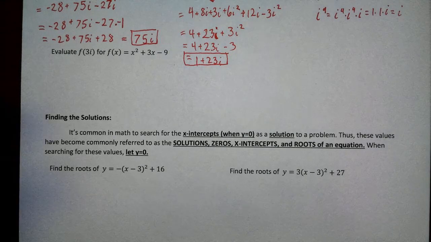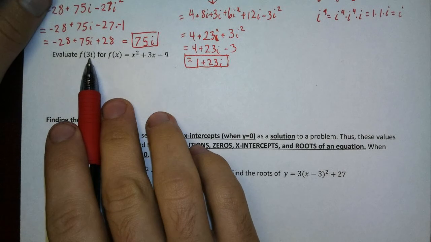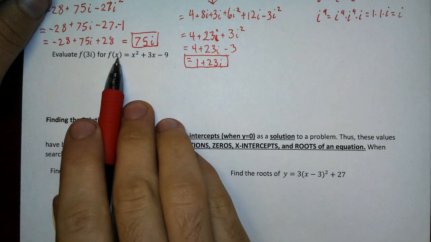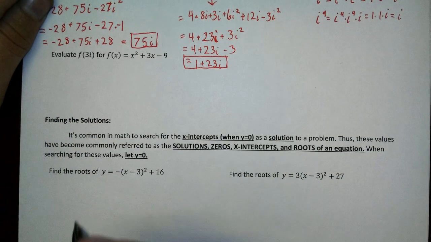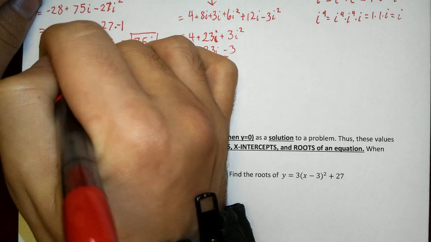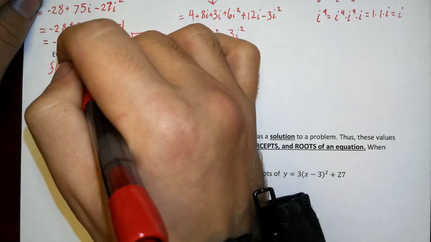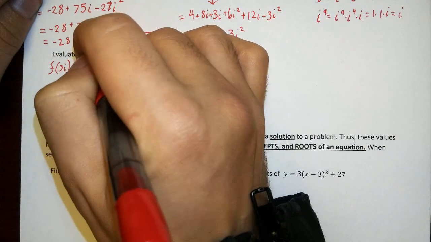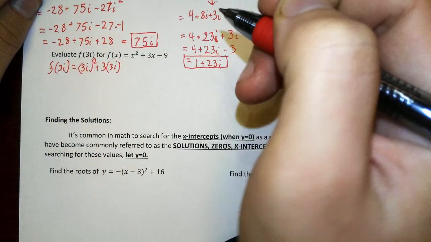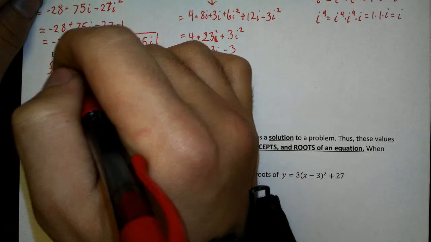We're going to do this the same way we evaluate anything else. We're just going to take what's in here and plug it in for x, because after all, that's what it did. It took the place of that x. So f of 3i is equal to 3i squared plus 3 times 3i minus 9.